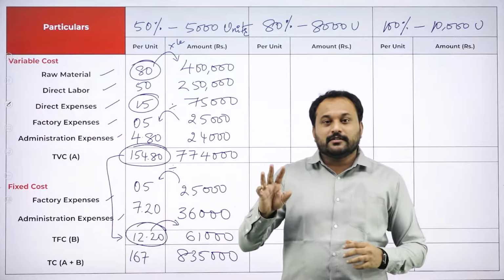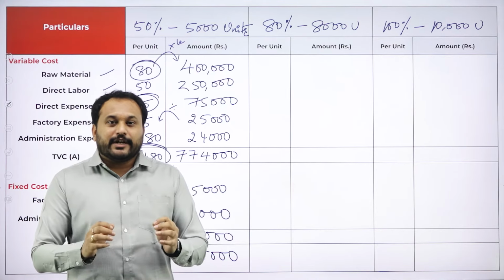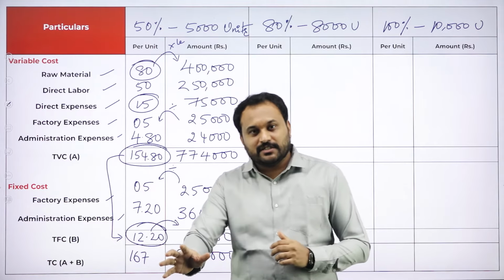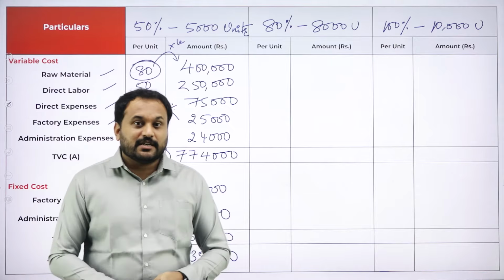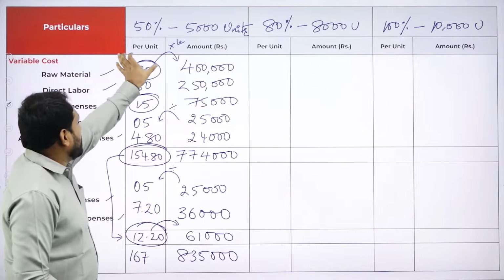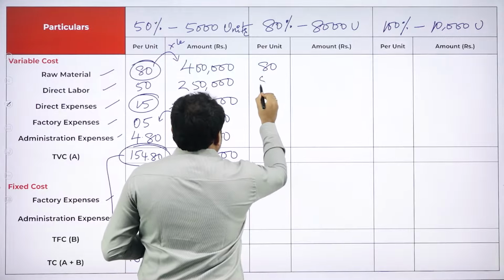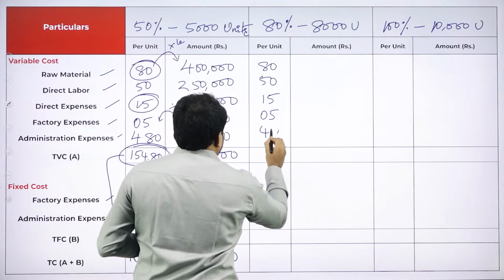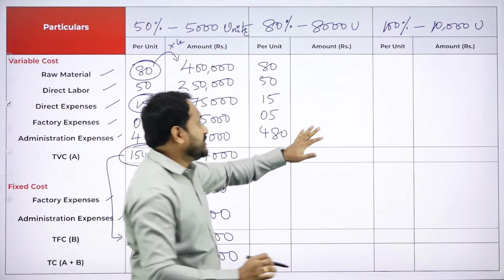There are 3 golden rules of flexible budget. The first one is, I want you people to write down this: variable cost per unit will never change. Total variable cost will change. What is the first one? That is, variable cost per unit will never change. When we understand this, this is the variable cost per unit. So what you are supposed to do, here also write the same. 80, you have 50, 15, 5, and then 4.80. So we got the variable cost per unit will never change. That is the rule, right?